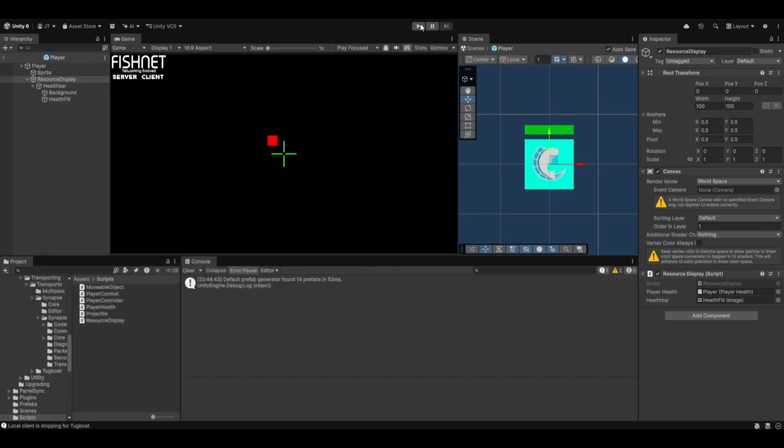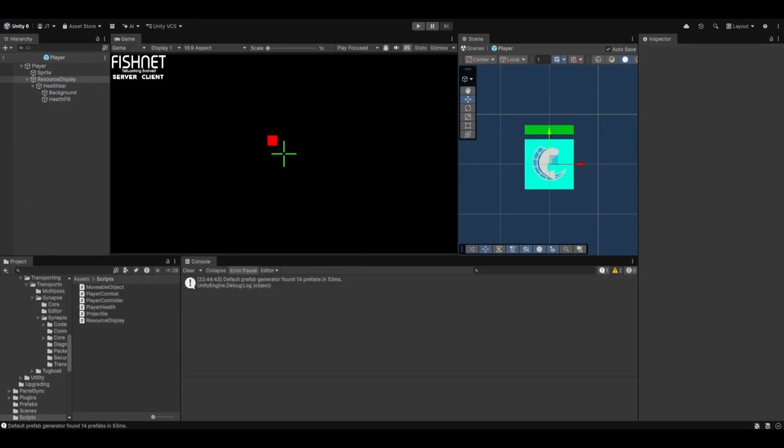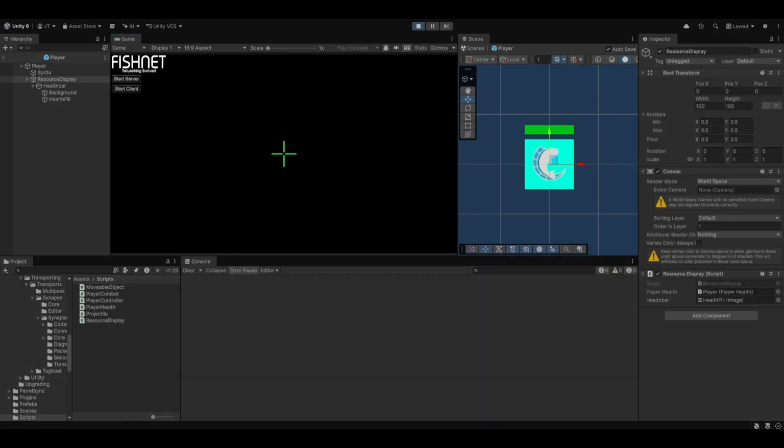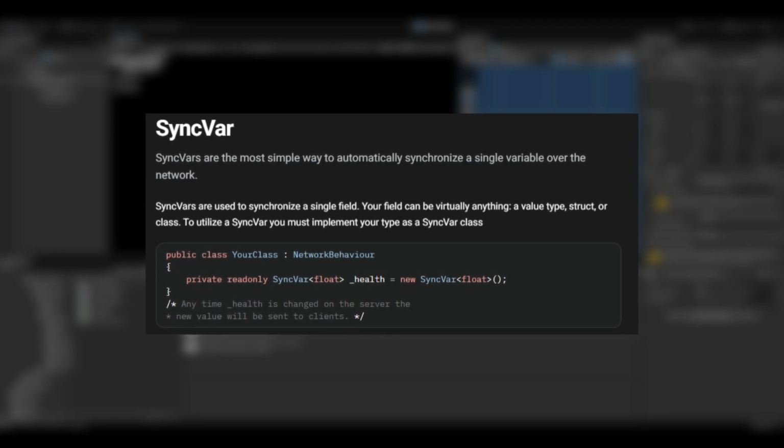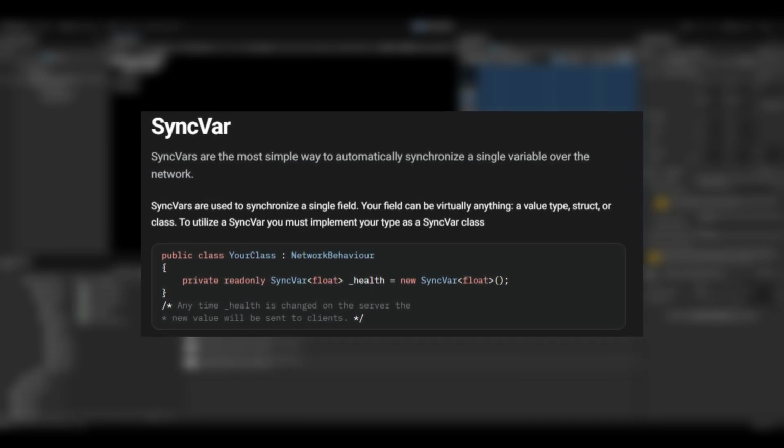Seeing as I've never done multiplayer, I wasn't sure how best to make it so that my players' health was synced across clients correctly. I contemplated just having all of the clients change their values each time a player got hit, but instead I found out about sync vars, which are essentially just a way for the values to always be synced up on the server, so anyone that's joining the game will have the correct health values for all players, even if they join partway through the game.